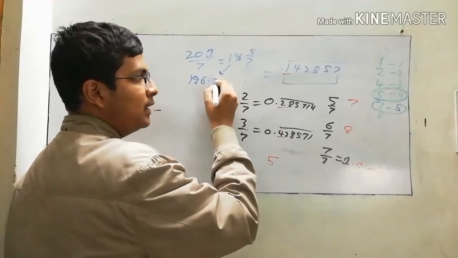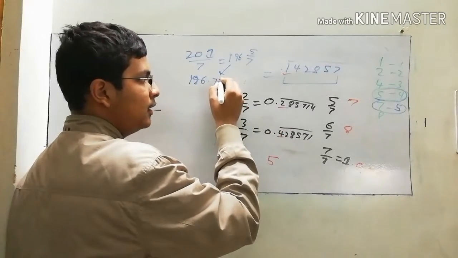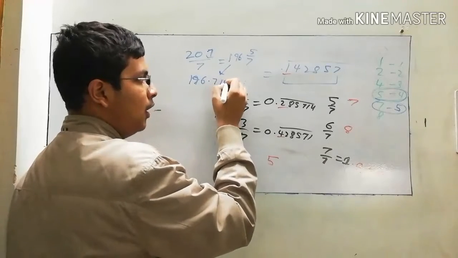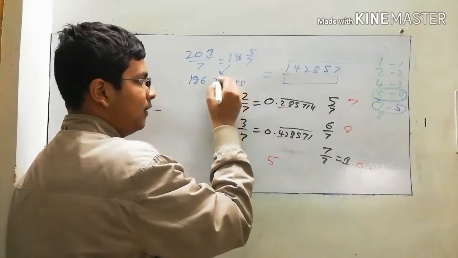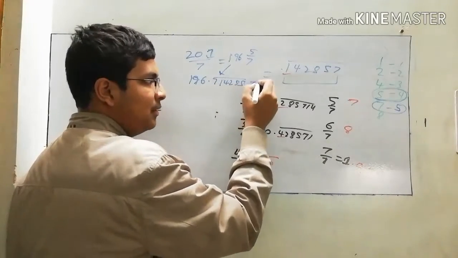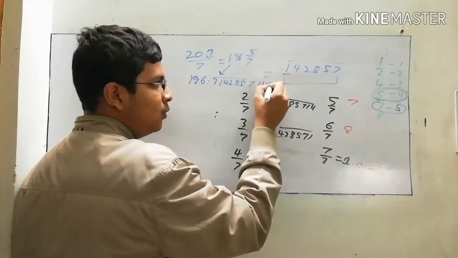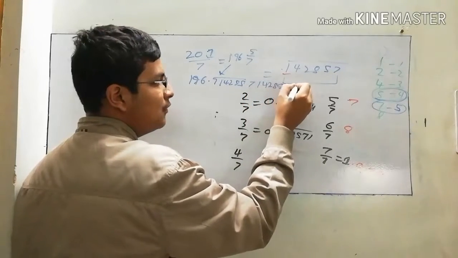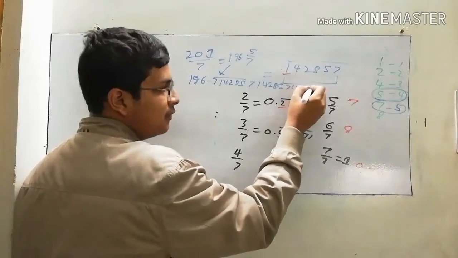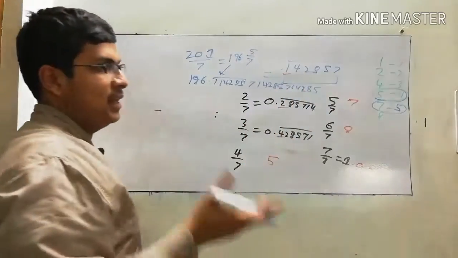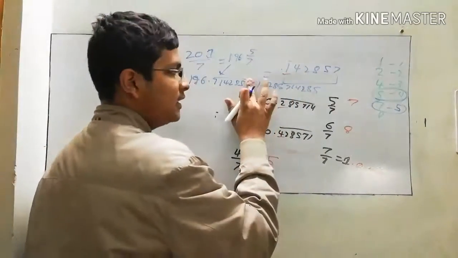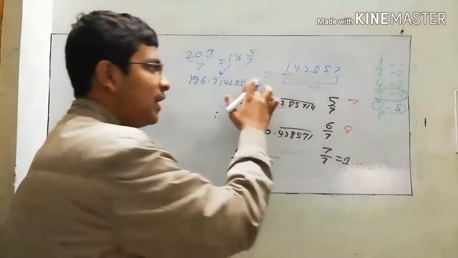It will be 0.714285 bar. After 5 again 7 will come, then 14285 and 714285, because it's just a recurring decimal. This is how we can do so.